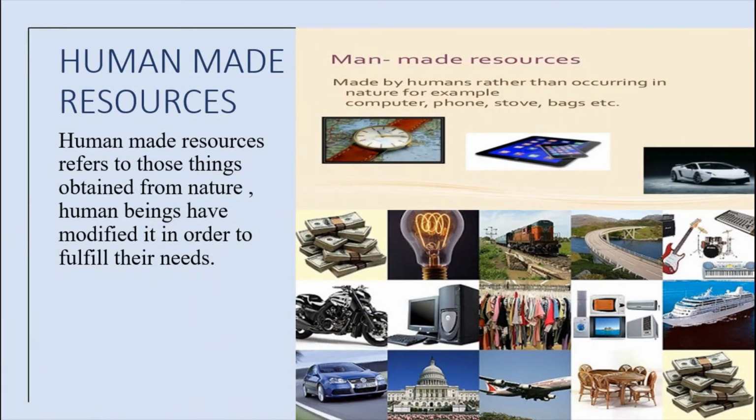From a ball pen to heavy machinery, everything that you see around you is man-made. People use their knowledge and skill to invent new technology. Through this, they make the best possible use of resources.